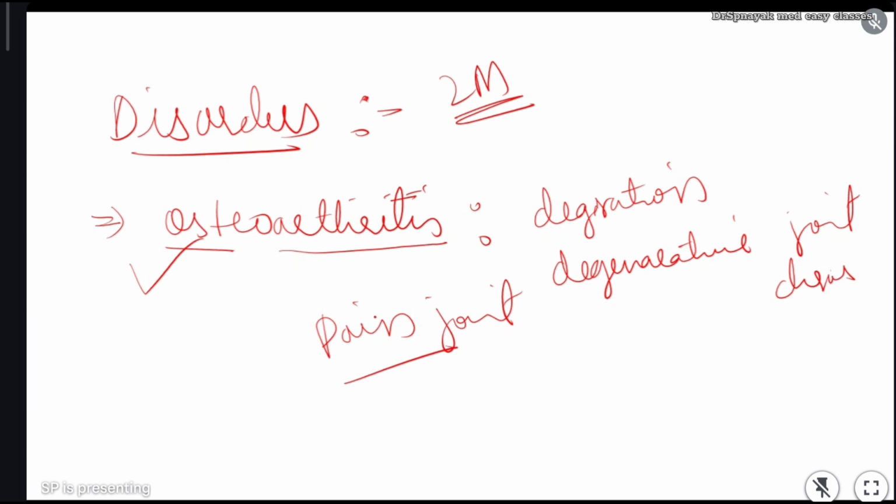This is mainly seen due to deficiency of certain hormones, estrogen, progesterone, or due to trauma. Okay, there are so many reasons for osteoarthritis. So osteoarthritis is the degenerative disorder of joint, and with that patient will feel a lot of pain in the joints. Okay, this is important.